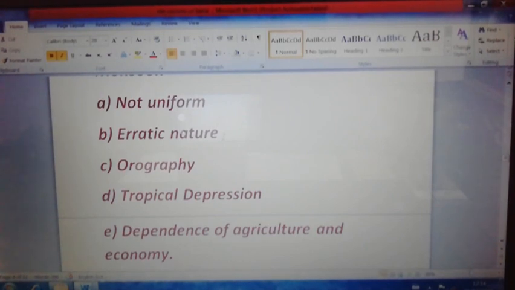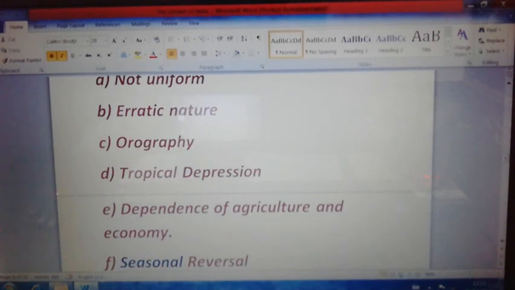It is getting less or scanty rainfall also. That is why it is called erratic in nature. In different parts of our country, it causes heavy rainfall, and at the same time scanty rainfall also. It causes flood and also drought condition. So that is the second point of the southwest monsoon wind, its characteristic feature is erratic in nature. First one, not uniform; there you have to remember its duration and amount. And second point, erratic in nature; there you have to remember it causes flood and drought.